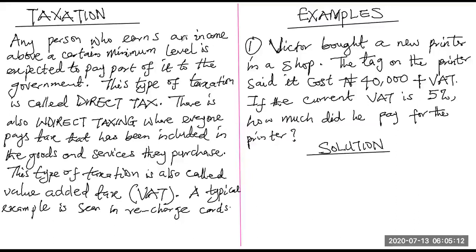Taxing is applicable to people that earn a certain minimum amount of money, and the government expects them to pay a part of their income as tax. The government uses tax for developmental projects. This type of taxation is called direct taxing because the people who are taxed are directly taxed. It is directly deducted from what they are earning.